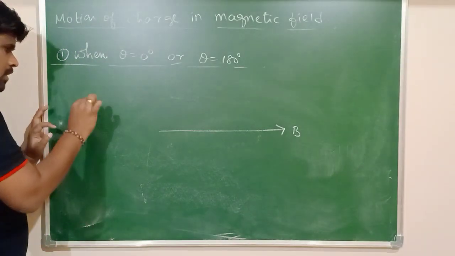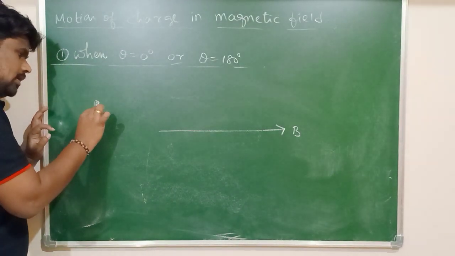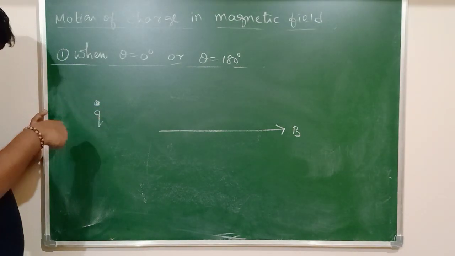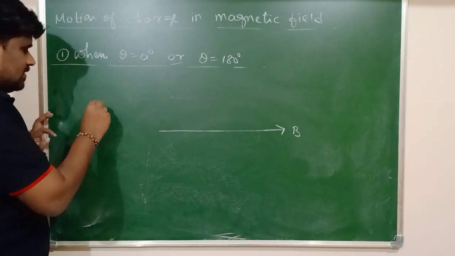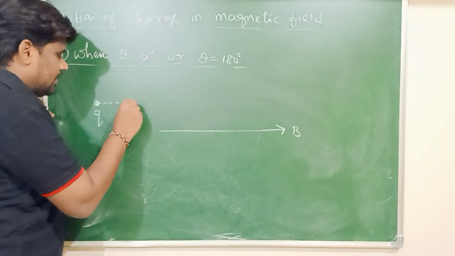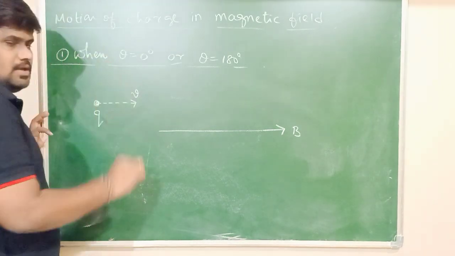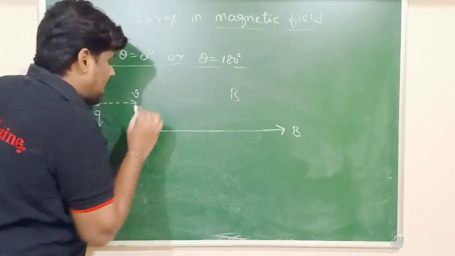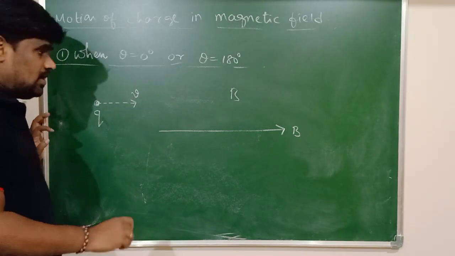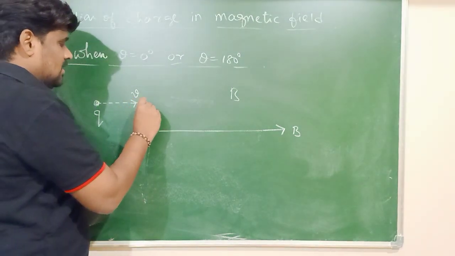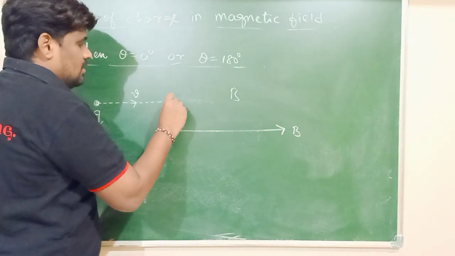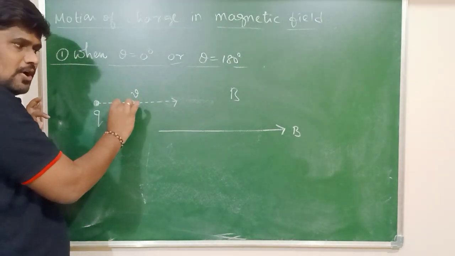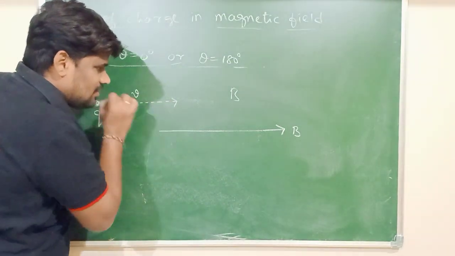Now the charged particle. Here is a charged particle of magnitude Q. Q is the magnitude of charge, and this charge enters the region of magnetic field with initial velocity V, in such a way that the direction of motion of the charged particle, or the direction of the velocity, is parallel to the direction of the magnetic field.